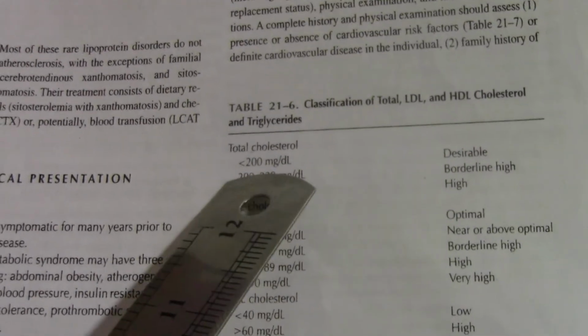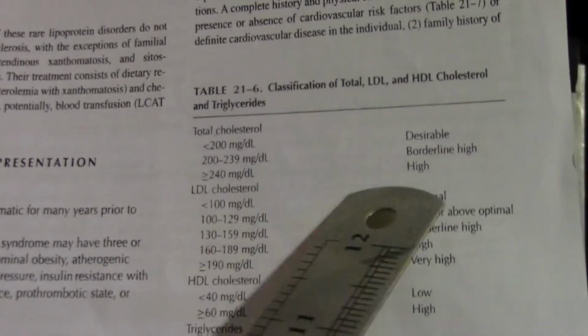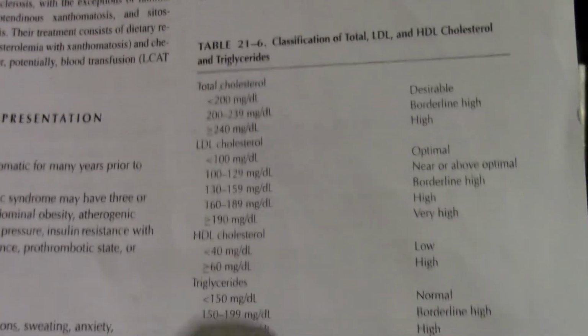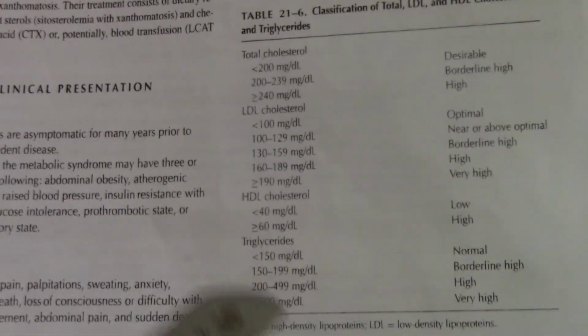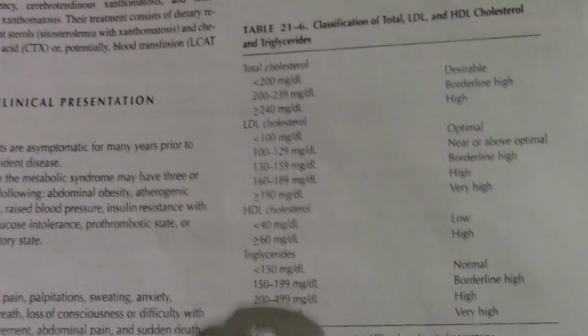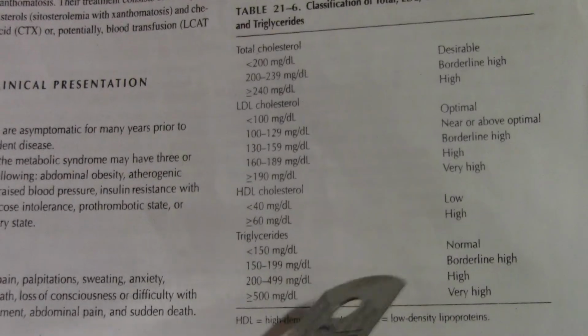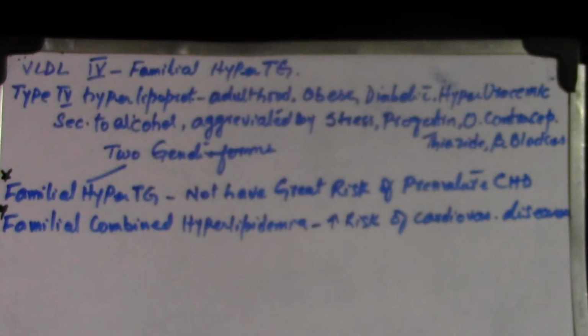What it should be: the total cholesterol must be less than 200 milligram, that is desirable, and then there is borderline. So you should have an idea of these levels. If you have the normal level idea about cholesterol, LDL, HDL and triglyceride, then it will be easy to learn at which level an increase leads to hyperlipidemia.